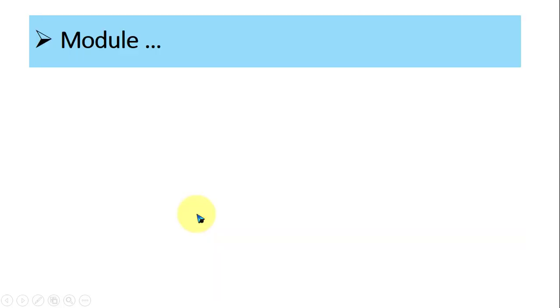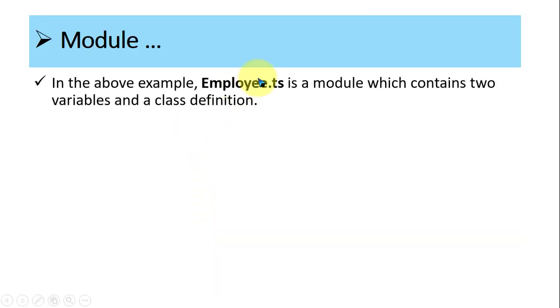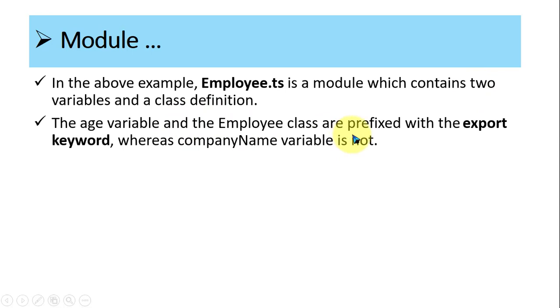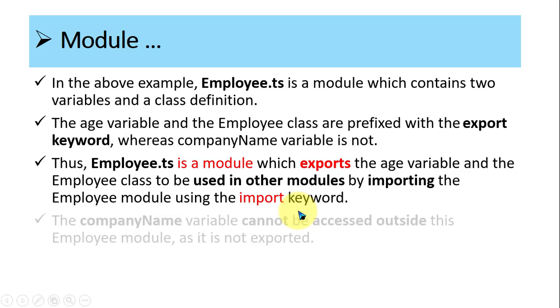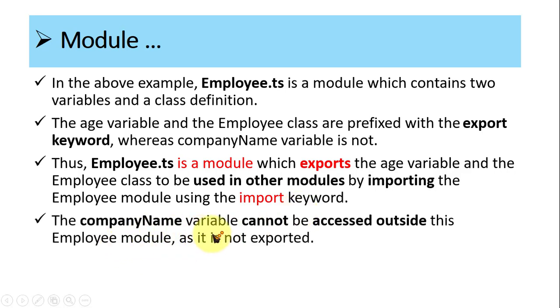Now let's see. In the above example, employee.ts is a module which contains two variable and class definitions. The age variable and the employee class are prefixed with the export keyword, whereas the company name variable is not. Thus employee.ts is the module which exports the age variable and the employee class, to be used in other modules by importing the employee module using the import keyword. And the company name variable cannot be accessed outside this employee module as it is not exported.